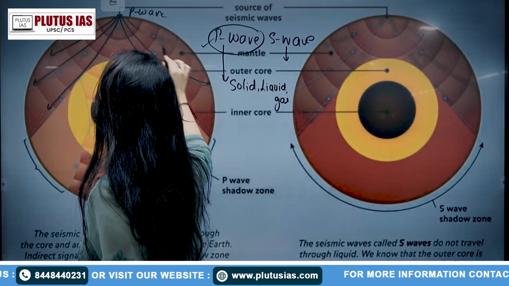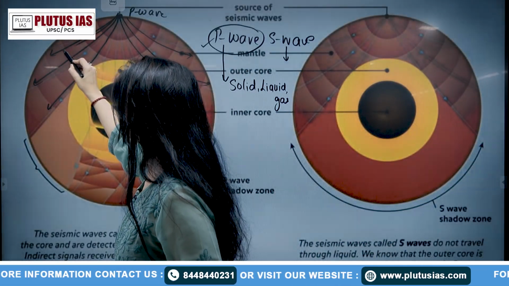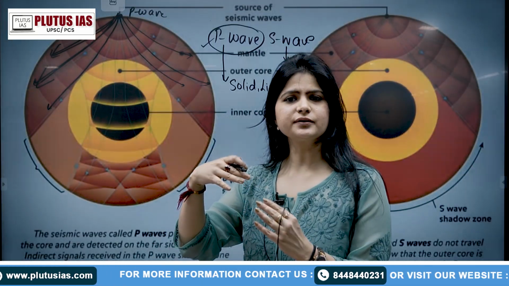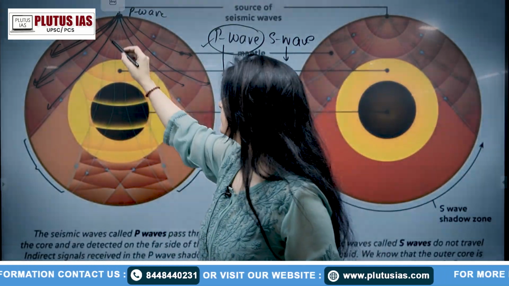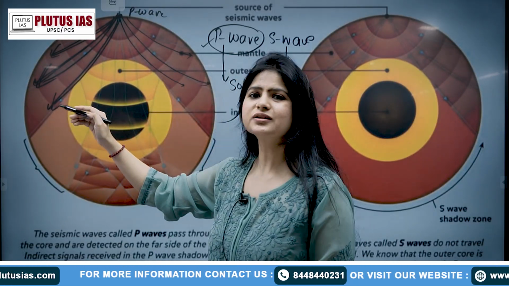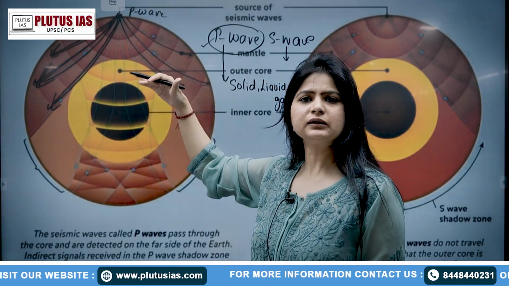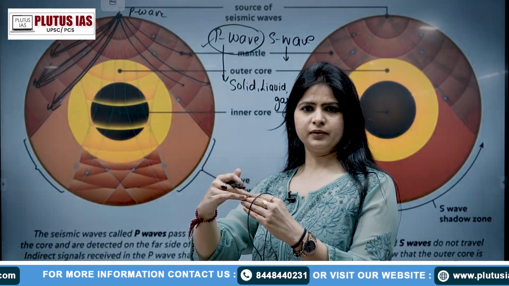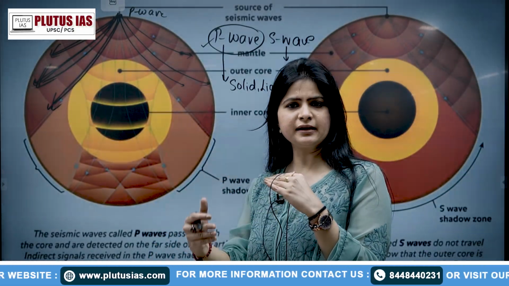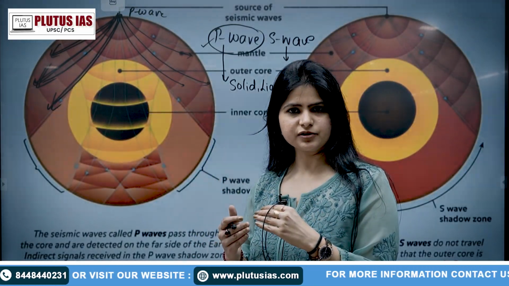So why are the curves happening in the Earth's interior? It is because of the refraction taking place in the Earth's interior. Have we not seen the refraction process in science in the 10th class? Why are the waves refracting? It is refracting because it is going from one medium to another medium having a different density. It may go from denser to rarer, or to another denser medium. If one is denser and the other is rarer, then it will refract, right?